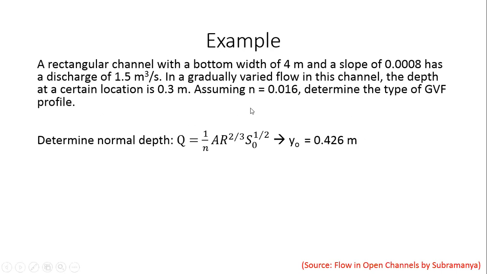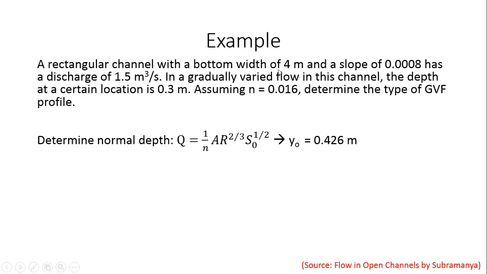You just simply put in the Manning's equation, and then we try to solve for the normal depth, right? So Q is given, Manning's coefficient n is given, 0.016. Area is known because I know it's a rectangular channel, and I know the bottom width. Oh, sorry. We are trying to find out what the normal depth is, right?